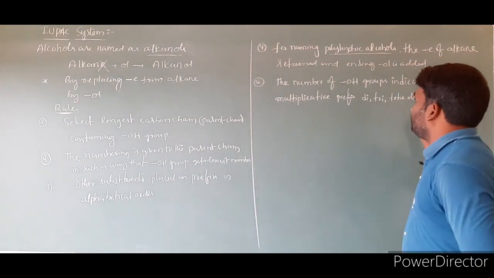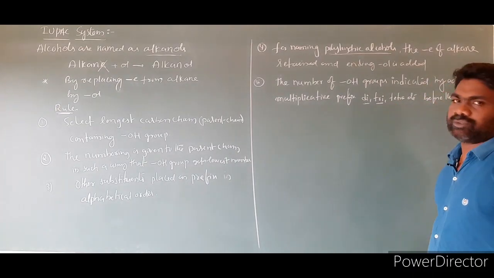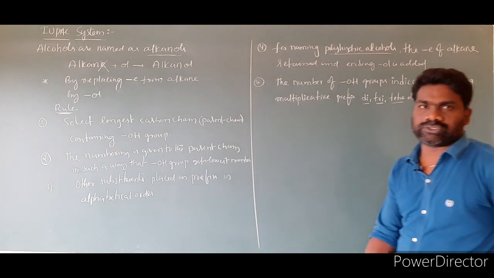This is rule number 5. That means if 2 OHs will be there, we have to use di. If 3 OHs is there, we have to use tri. 4 is there, tetra, and so on.